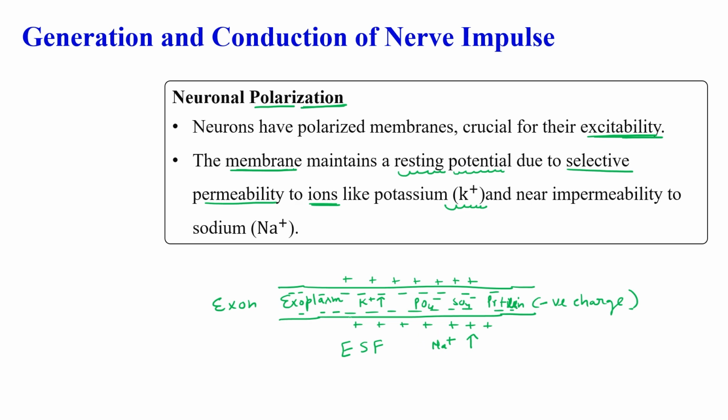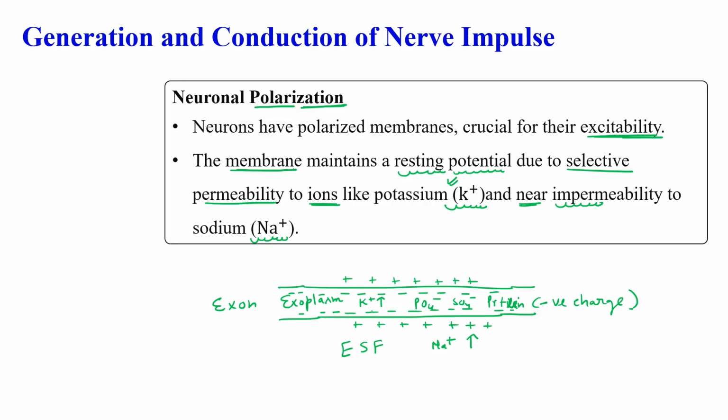There are certain kinds of channels present on the axon, like the sodium-potassium pump and some voltage-gated channels. There is selective permeability for the potassium ion and near impermeability for the sodium ion.